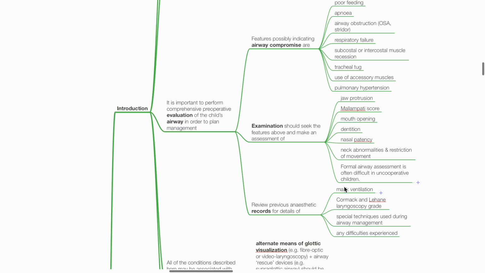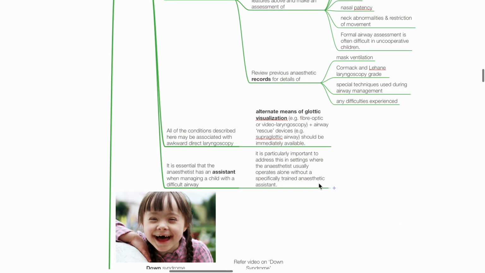Review previous anaesthetic records for details of mask ventilation, CL grade, special techniques used during airway management, and any difficulties experienced. All the conditions described here may be associated with difficult direct laryngoscopy. Alternative means of glottic visualization should be immediately available, such as fiber optic or video laryngoscopy, and airway rescue devices such as supraglottic airway devices. It is essential that the anaesthetist has an assistant when managing a child with difficult airway. It is particularly important to address this in settings where the anaesthetist usually operates alone without a specifically trained anaesthetic assistant.